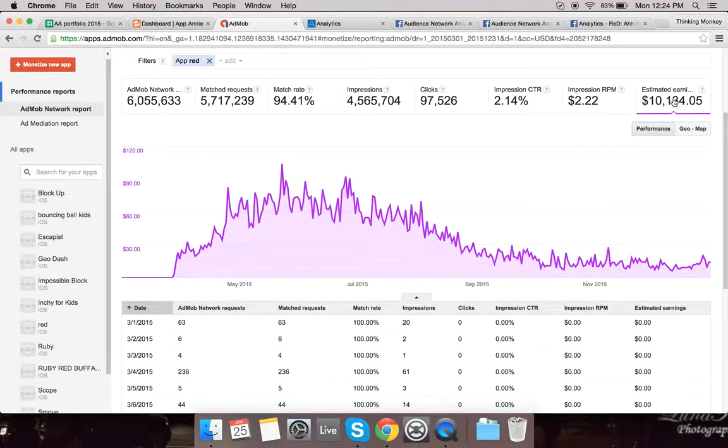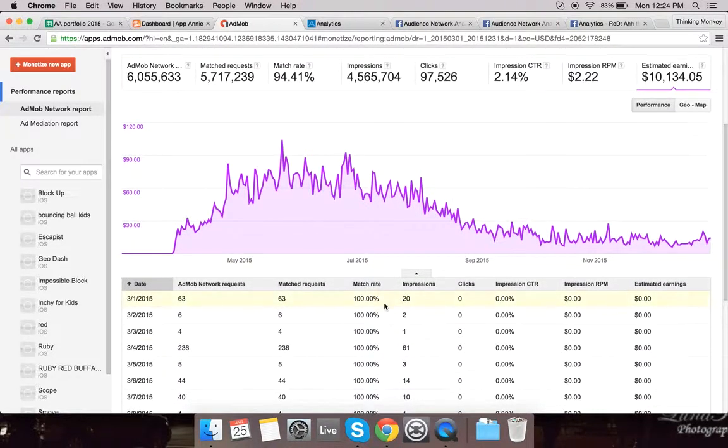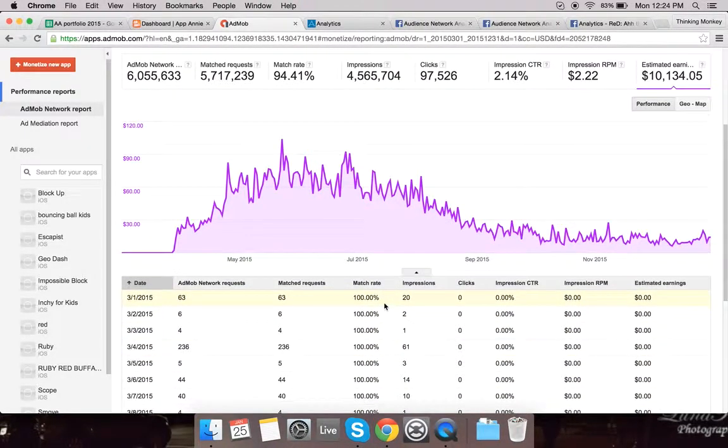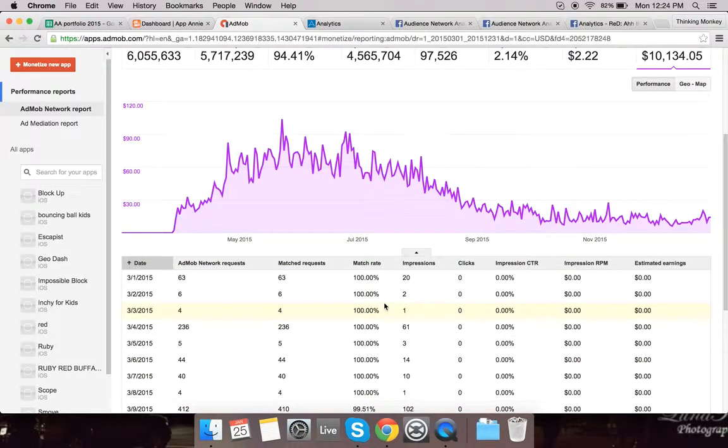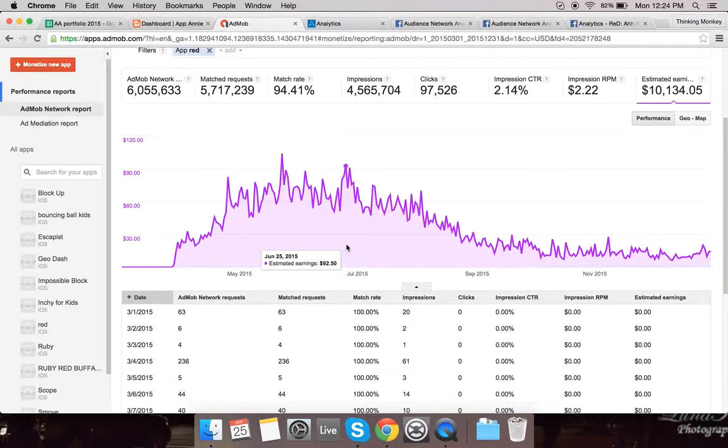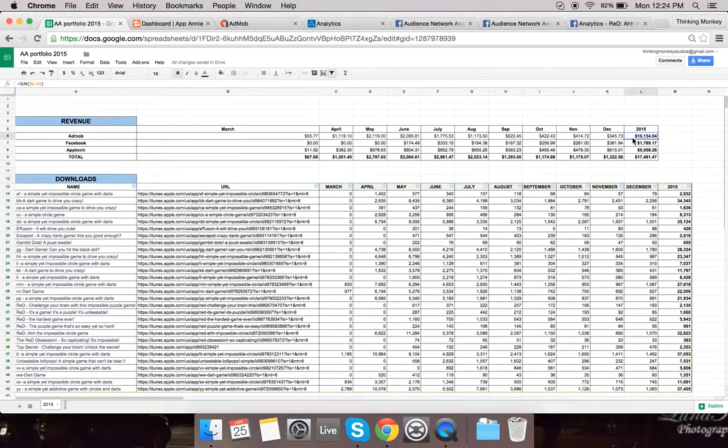AdMob has been the network that we have been using the most. This is implemented on all the codes, and it's pretty good as far as getting your fill rate. So if you're looking for a good fill rate, AdMob has been working the best for us. Here you can look at the revenues, pretty much from March all the way up to the end of the year, which is about 10,000. We should be referencing this number right here.